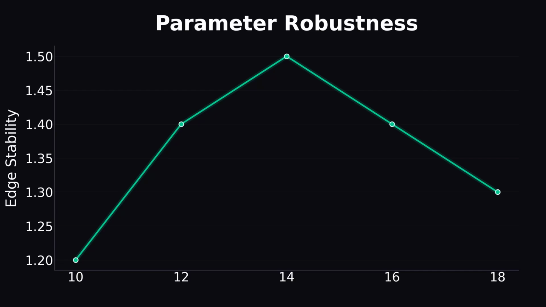Fix B is parameter bands. Avoid optimizing for a single perfect number like a 14-day RSI. Instead, design for robustness across a range. If your system works at 14, it must also work at 12 and 16.